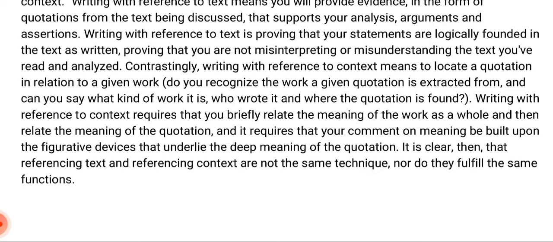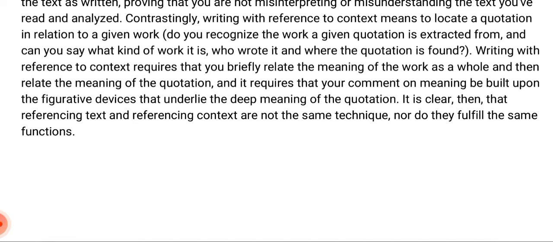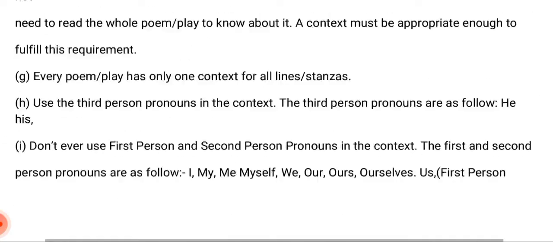Contrastingly, writing with reference to context also means locating a quotation in relation to a given work. It requires that we briefly relate the meaning of the work as a whole and then relate the meaning of the quotation. It also requires that our comment on meaning be built upon the figurative devices that underlie the deep meaning of the quotation. It is clear then that referencing text and referencing context are not the same technique, nor do they fulfill the same functions. I hope you have understood.